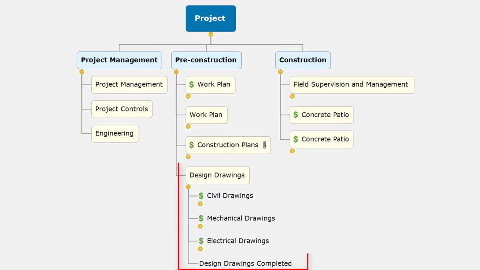In this next example, I have design drawings. In this case, I've made the decision to have separate cost codes for the civil drawings, mechanical drawings, and electrical drawings. These drawings are more difficult. I'm going to have a number of different resources preparing the drawings, and there could be hundreds, if not 1,000 hours associated with each one of these drawing types.